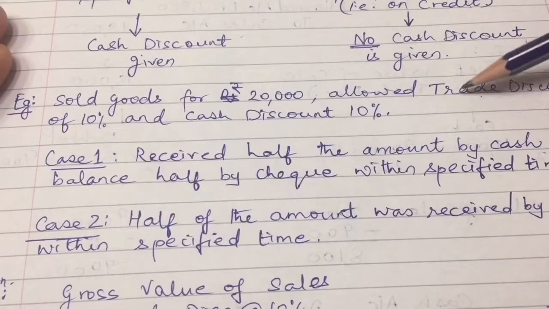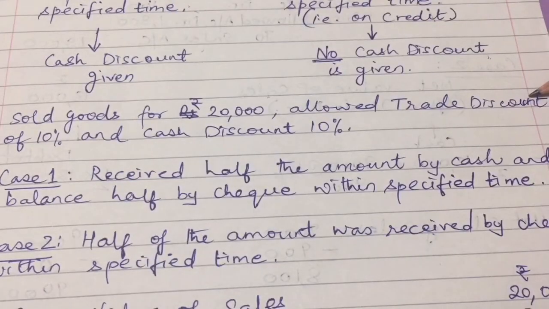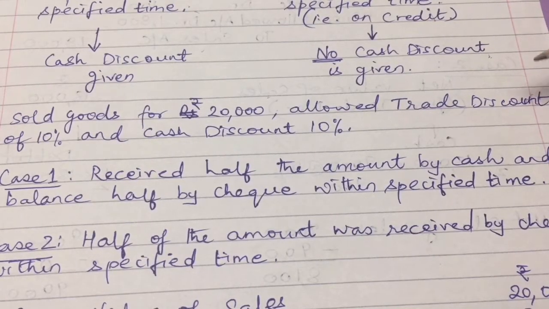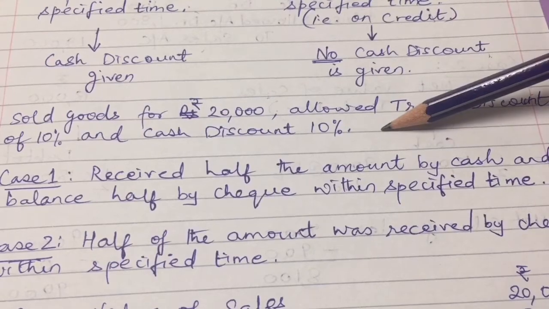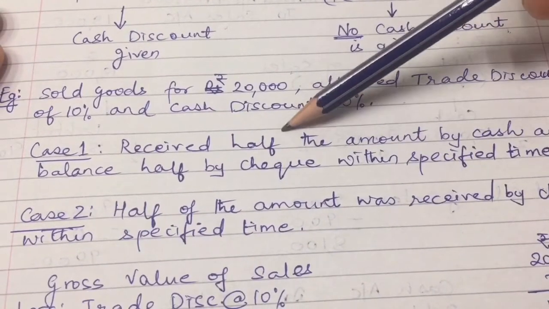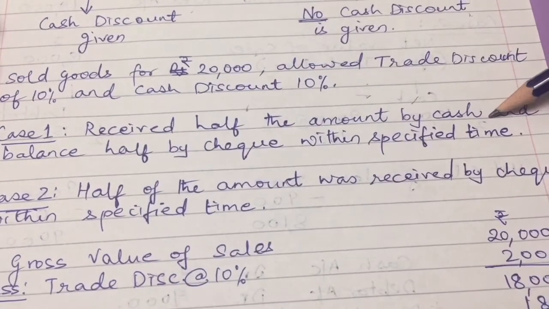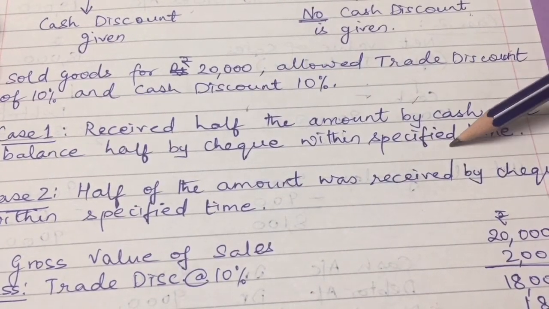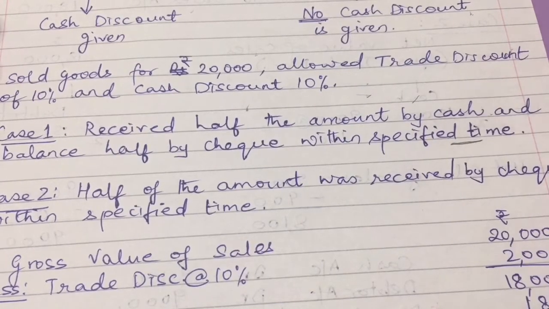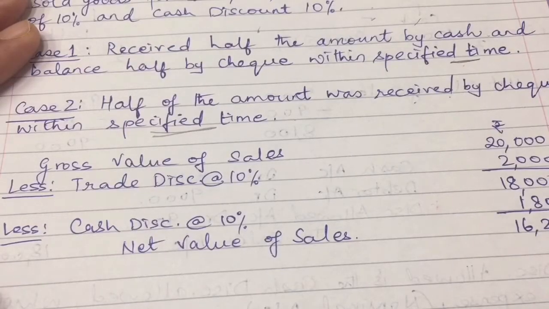Okay, let's take an example. Sold goods for rupees 20,000, allowed trade discount of 10% and cash discount of 10%. Now, I'll take two cases in this. Case 1 is received half the amount by cash and balance half by check within a specified time. Now see, in this statement they have mentioned specified time. Now let's see the solution.